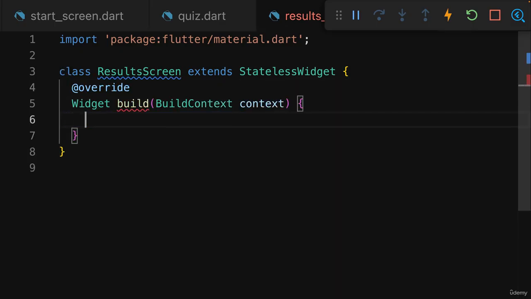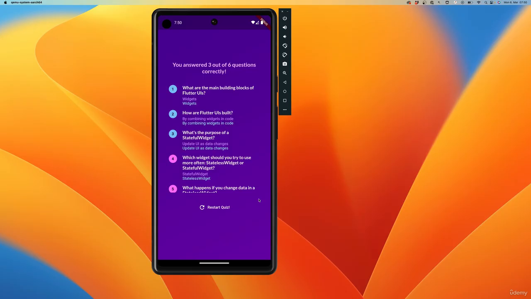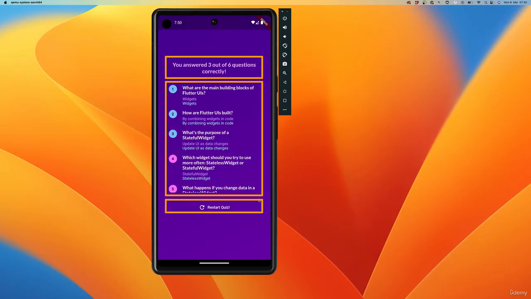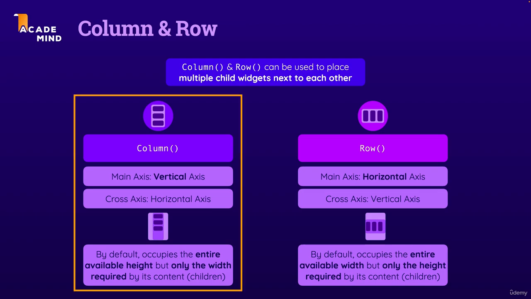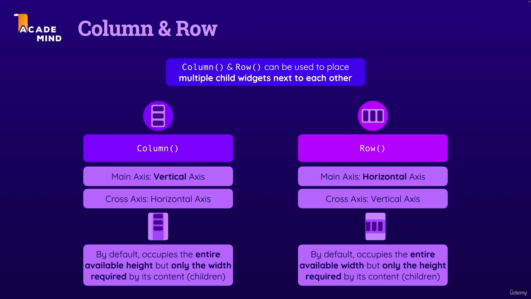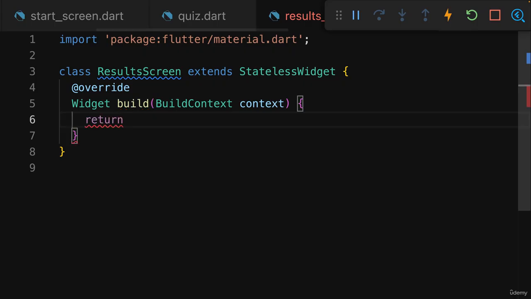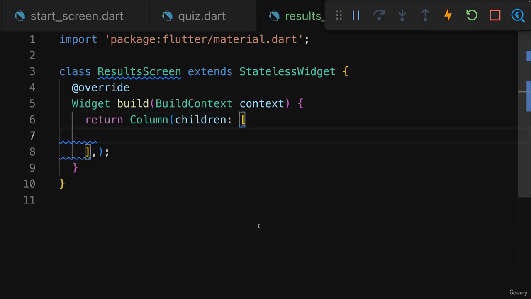And in here, I want to output this screen, which I just showed you a couple of seconds ago. Now, if you take a look at this screen, you of course see that there are a couple of items placed on top of each other, above each other. And that always is a clear indicator that we want to use a column, because as you learned already, this is a widget built into Flutter that can be used to display a vertical list of widgets. Therefore, in this build method in the results screen, we can return the Column widget and set its children argument to a list of child widgets that should be inside of this column.